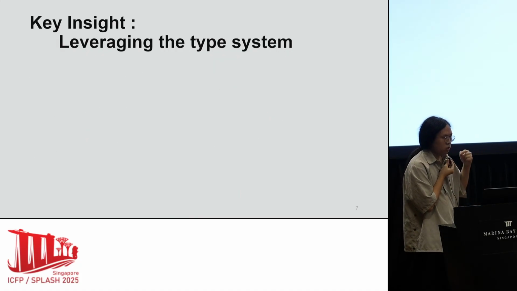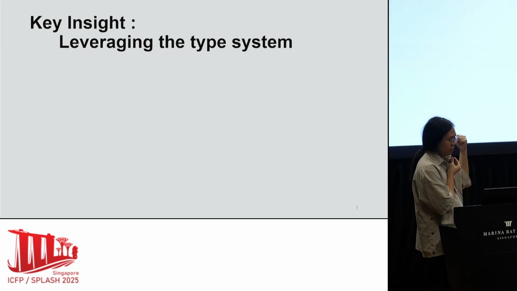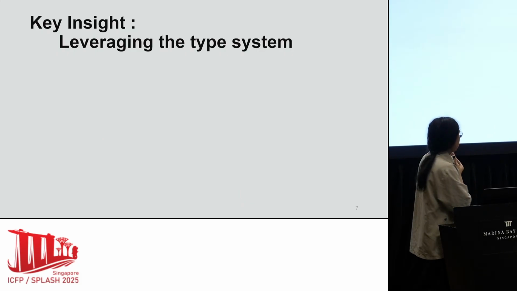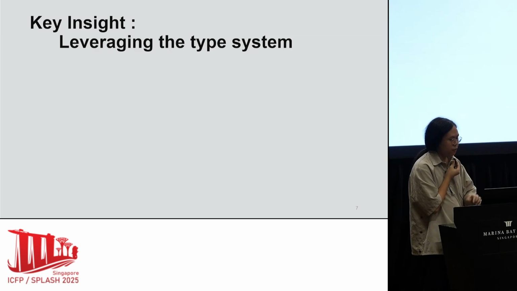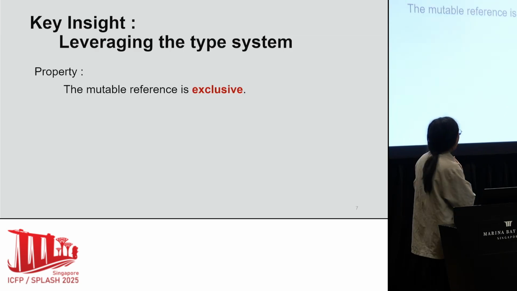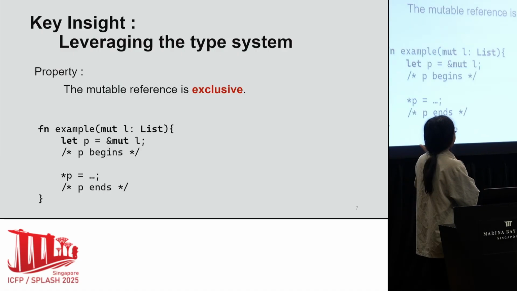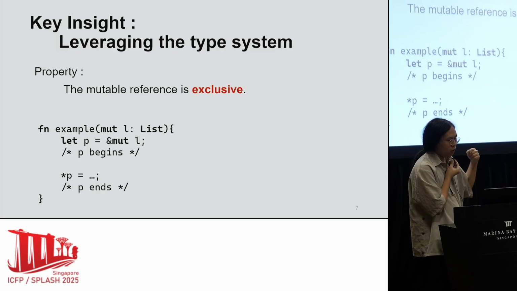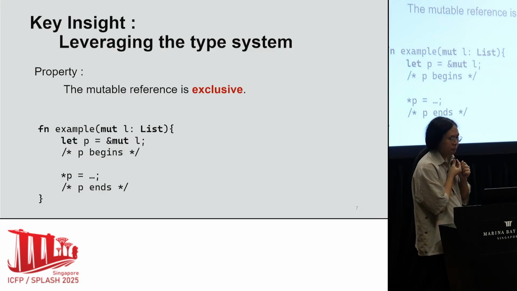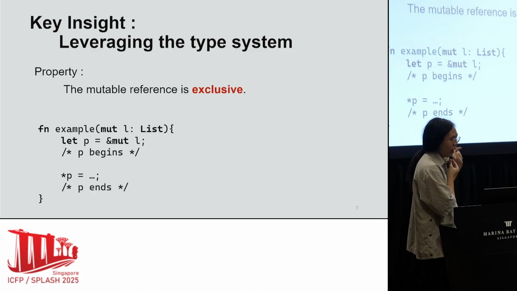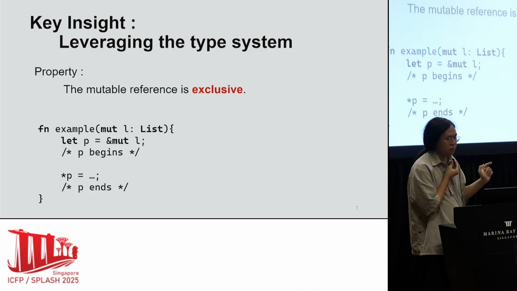So, to address the challenge outlined above, we leverage the Rust type system, which enforces that the mutable reference is exclusive. Returning to the example, after creating the reference P and before it is dropped, that is, during the lifetime of P, the original variable L becomes temporarily inaccessible.